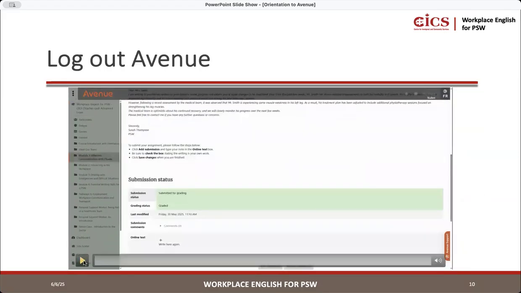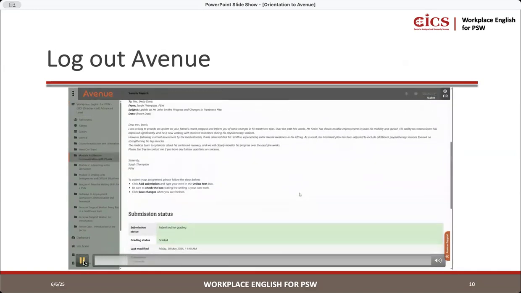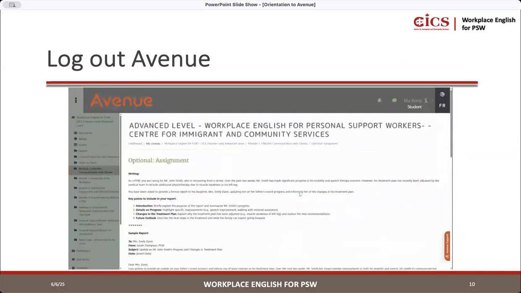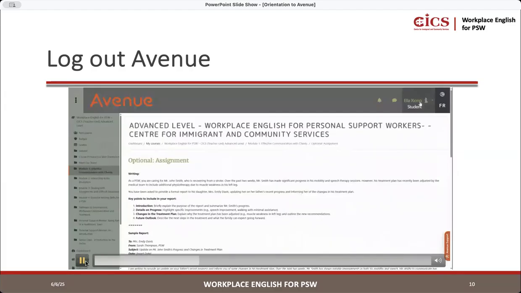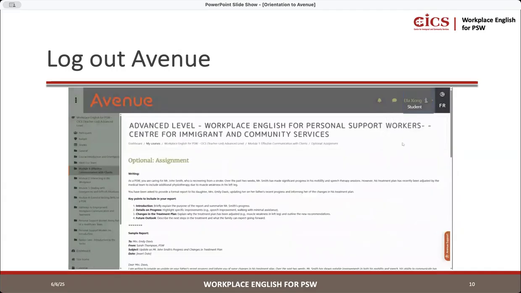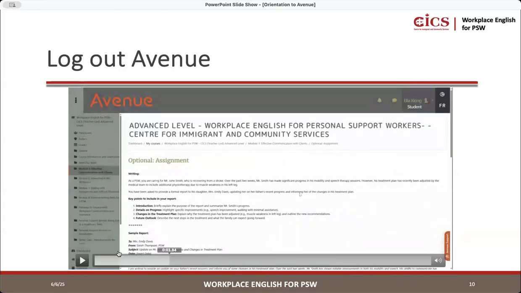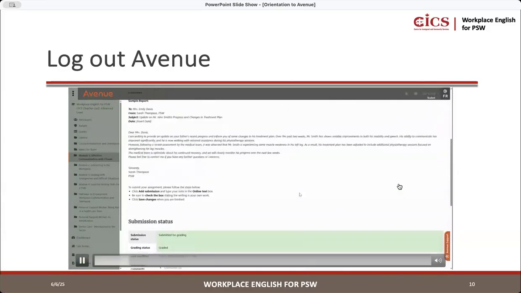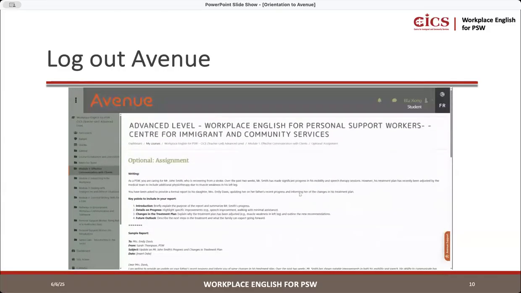So how do you log out of Avenue? So you just go up. You'll see your name. You just have to click your name and press log out. So if you would like to log out, you just click log out. So again, I'm just going to show everybody again. You see your name, and then you click log out. And that's how you log out of Avenue.